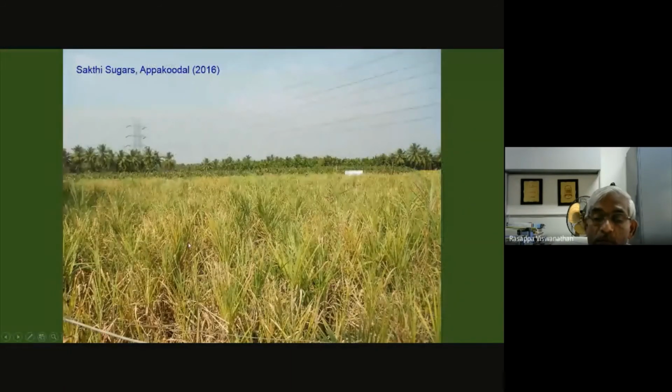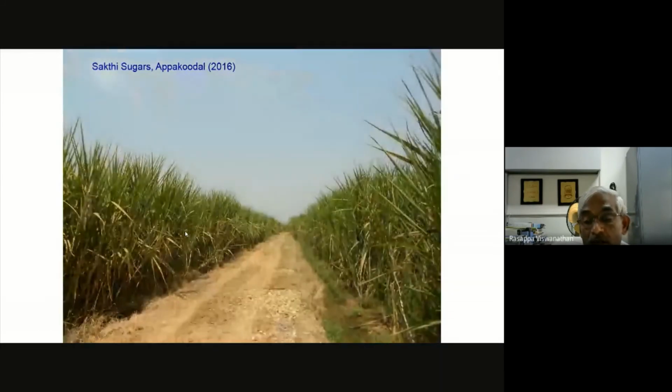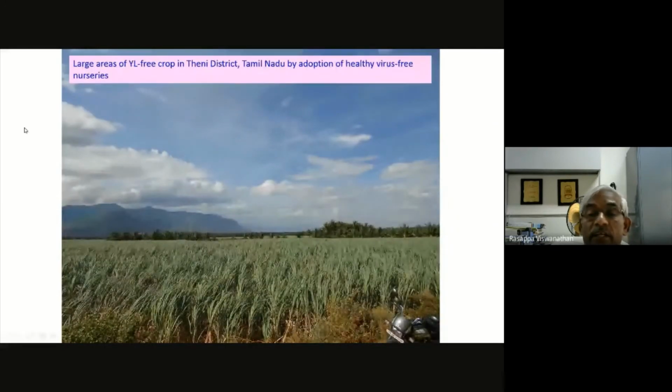That is how the factories also adopted it. In 2016 there was an epidemic, but wherever the nursery program was implemented, you can see a healthy crop. This is how we were able to demonstrate it under different factory areas. In this case, the Rajshri Sugar factory area, they took it up long back. In 2009 itself they adopted this nursery, and that is why a large scale virus-free crop of CO8032 was grown.